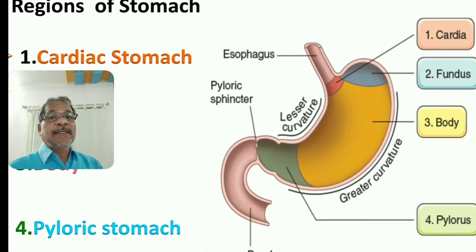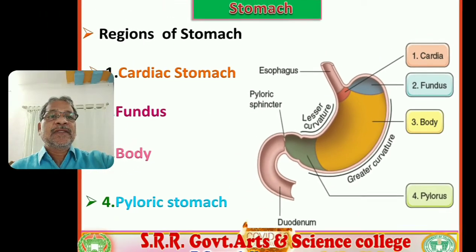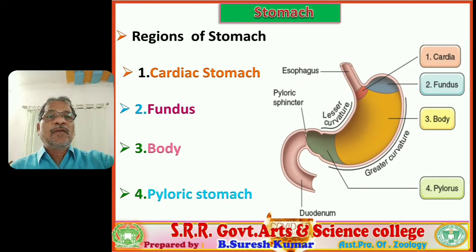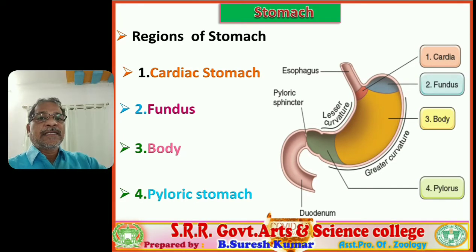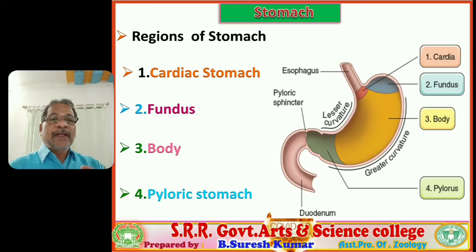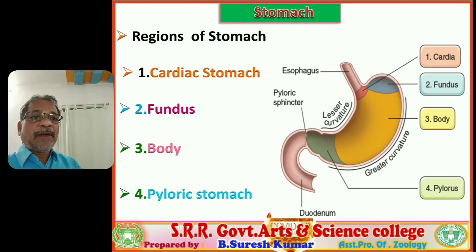Cardiac stomach, the orange color stripe you observe. Fundus, gray color, and again orange color, yellow color body, and beneath it the pylorus. So the stomach is differentiated into four regions: cardiac, fundus, body, and pyloric. The sequence is asked in entrance examinations: CFBP. Remember, cardiac, fundus, body, pyloric.